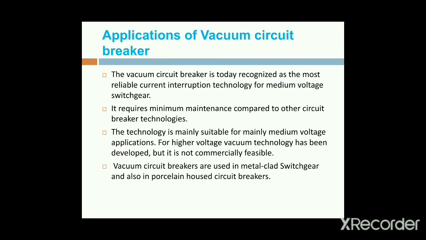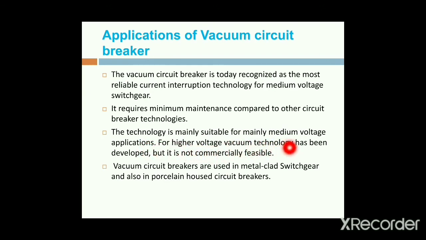Next, coming to the applications of a vacuum circuit breaker. The vacuum circuit breaker is today recognized as the most reliable current interrupting technology for medium voltage switchgears. In medium voltage switchgears, we use vacuum circuit breakers. It requires minimum maintenance compared to other circuit breakers. When compared to oil and air blast circuit breakers, it requires less maintenance. The technology is mainly suitable for medium voltage applications.